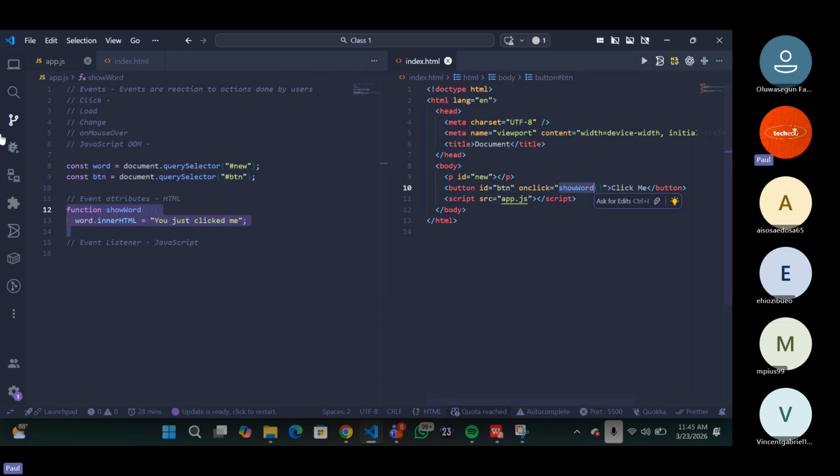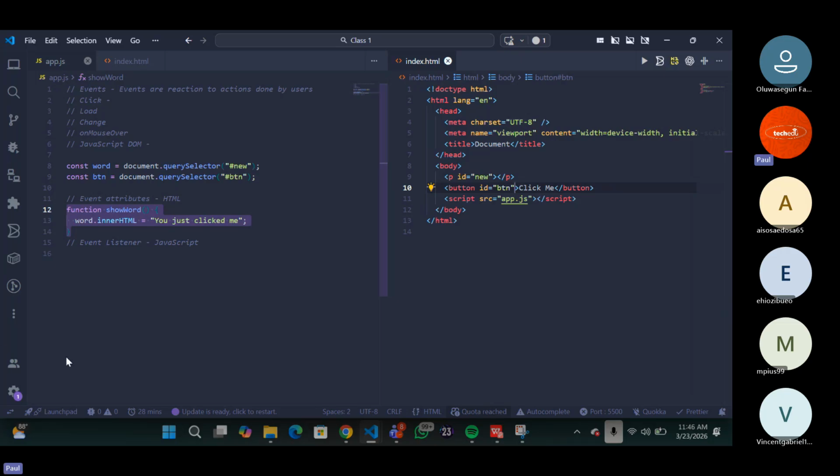Now, the second part is what? The event listener, right? How exactly does this work? Now, the event listener, so before we write it, let me just explain this. The event listener just works similarly to the onclick. Only that this time, it does not work with HTML. So what am I saying? You don't need to call it with the HTML here at all. You don't need to call it here.